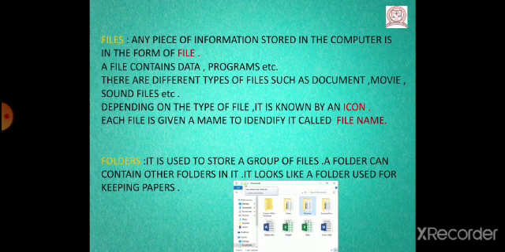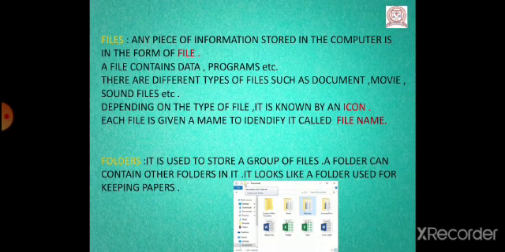A file contains data, programs, etc. A file in Windows is similar to a file used by you to store test papers, your certificates, and many other things. There are different types of files like sound files, movie files, and document files. Like we can record any sound, it can be any movie or any other documents or papers.